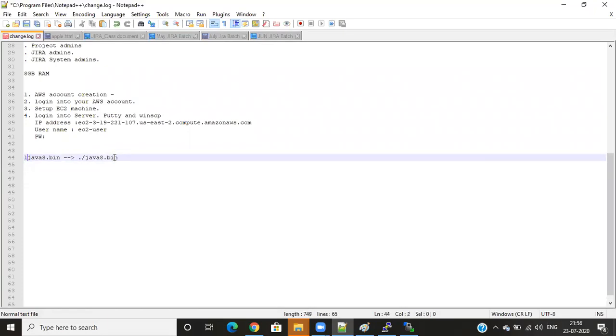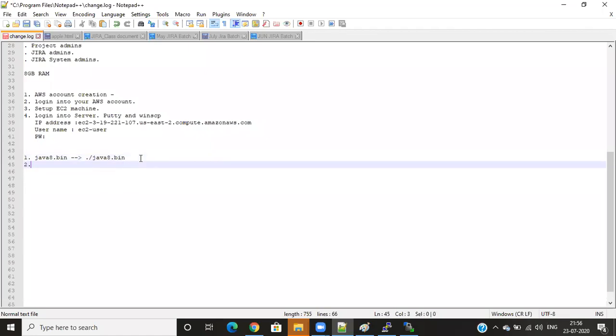Next, the second one is a Java 8 dot RPM file. So we have the RPM format as well. How do we install this RPM format? I have that command. I will write it here.